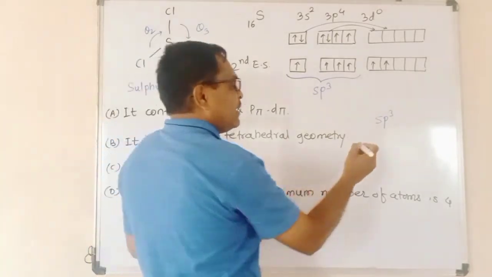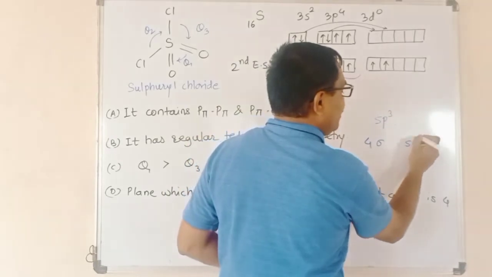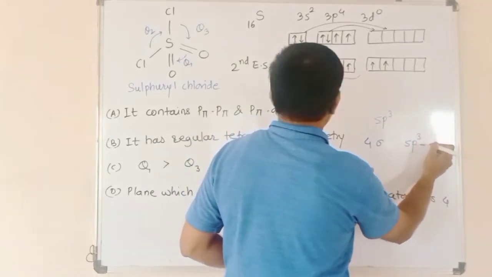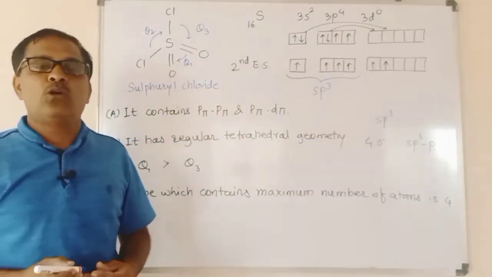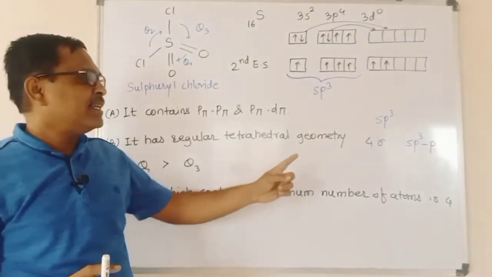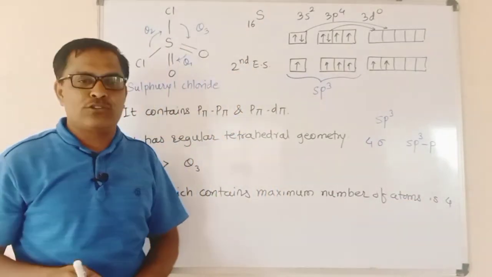Therefore, there are 4 sigma covalent bonds formed due to sp3-p overlap, between the sp3 hybrid orbitals of sulfur and the half-filled p orbitals of chlorine and oxygen.